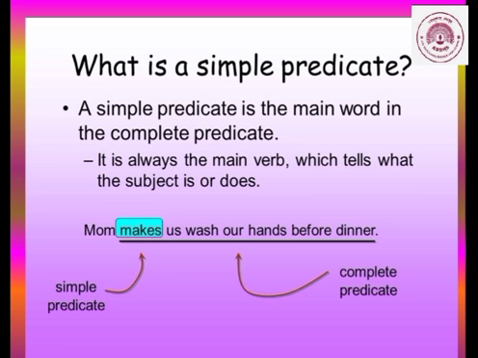Now who are we talking about? Mom. Okay. Now mom is the subject and in the remaining part, what is the verb? Makes. So that is your simple predicate and the full remaining sentence is the complete predicate. Like we have done for the simple subject and the complete subject, the same way, children.